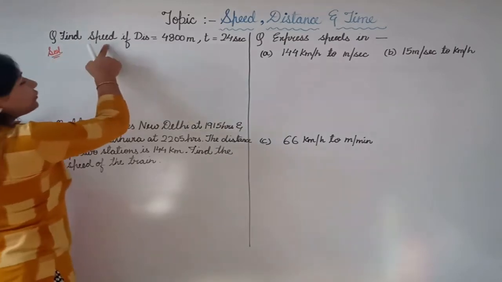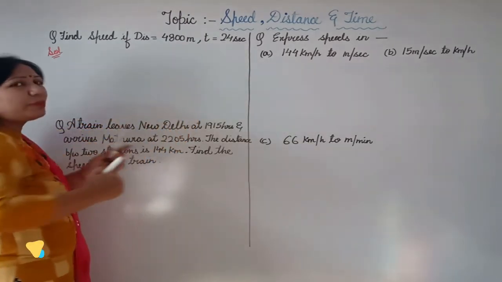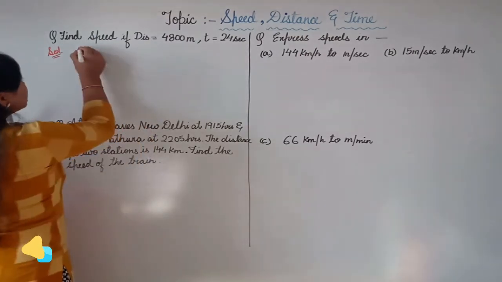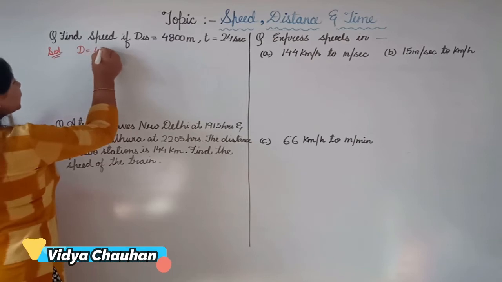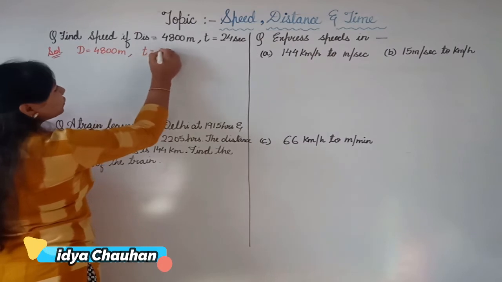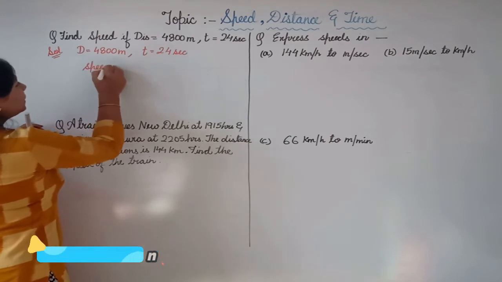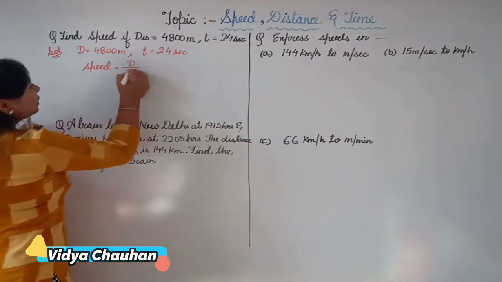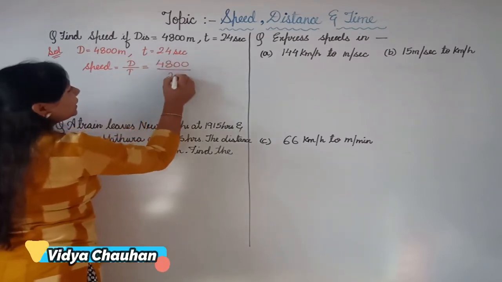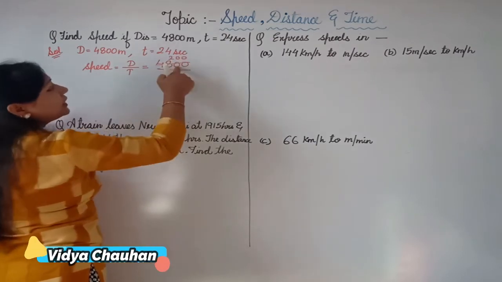So the question says you have to find the speed when distance is in meter and time is in seconds. That means the speed which we will calculate will come in the terms of meter per second. So very first, distance equals to 4800 meter. Time is equals to 24 seconds. So calculating the speed here, speed is equals to distance upon time. That will be equals to 4800 upon 24. 24 ones are 24, 2 twos are 48, and the 2 zeros.